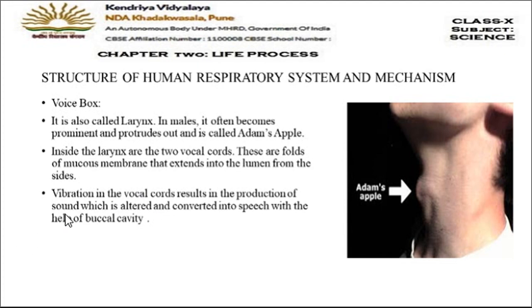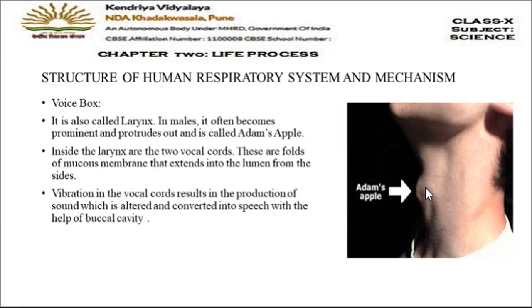When these vocal cords vibrate at their place, they produce sound which is altered and converted into speech with the help of the buccal cavity. When the vibrations of the vocal cords come into the buccal cavity, along with teeth and tongue they convert that sound into speech and we are able to speak the words. So this voice box or larynx is a very important part of our body as it helps us in speaking.